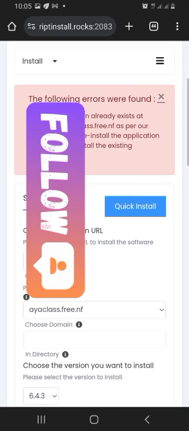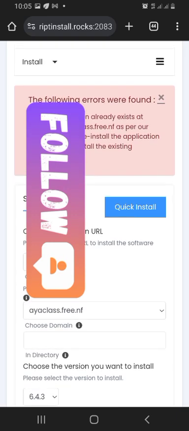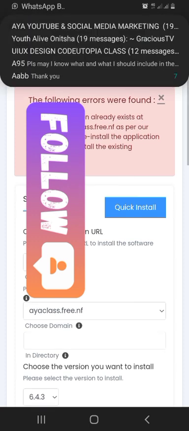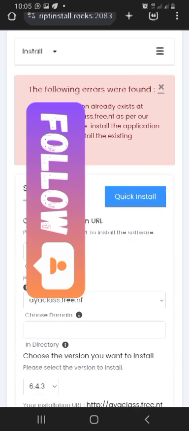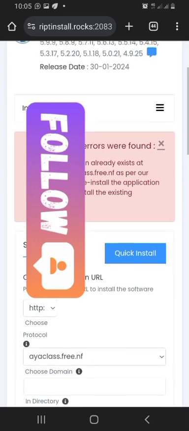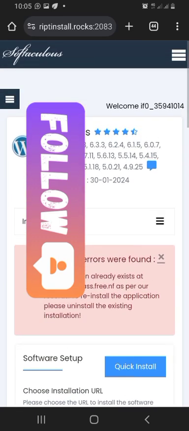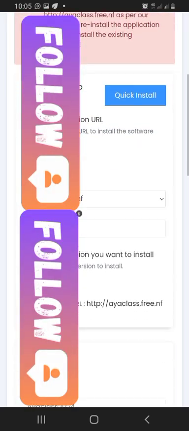Okay, so now if you have this interface, you may not have it, but they are sending me an error message telling me that the site already exists. Don't mind that. It's just a little network challenge. Your site has actually been installed. How are we going to know that our site has actually been installed?